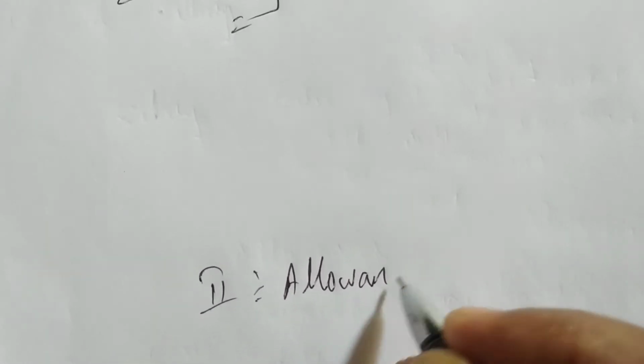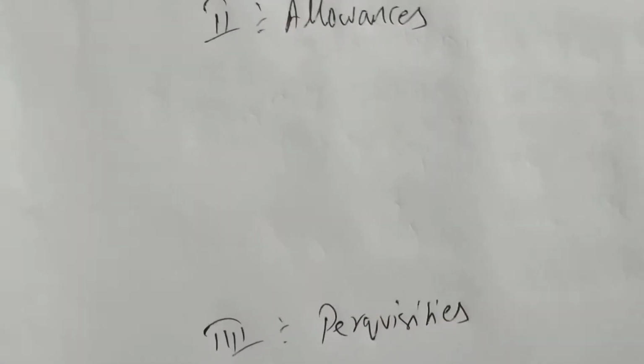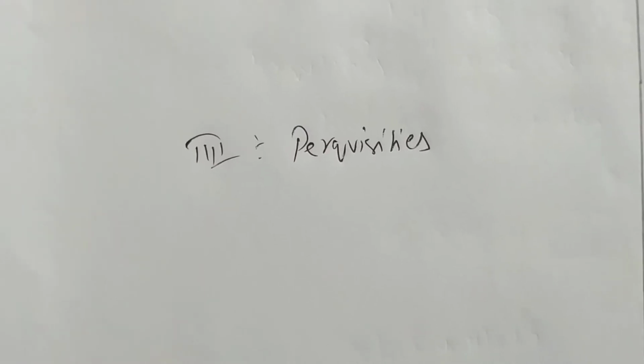We'll leave some space and we'll write allowances. After allowances we are having perquisites. So allowances we are having 3 to 4 items. So we'll leave some space and we write perquisites. After perquisites we are having 4 to 5 perquisites. After that we can write here gross salary.